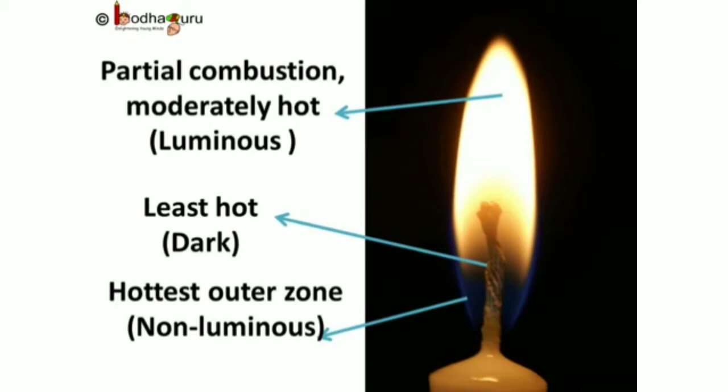The external bluish part is the hottest part. Temperature of that part can be as high as 1400 degrees Celsius because the complete combustion of fuel happens here. This is the non-luminous zone. The brightest part of the flame is a little cooler than that, around 1200 degrees Celsius, and partial combustion of fuel takes place here, and this is called the luminous zone.